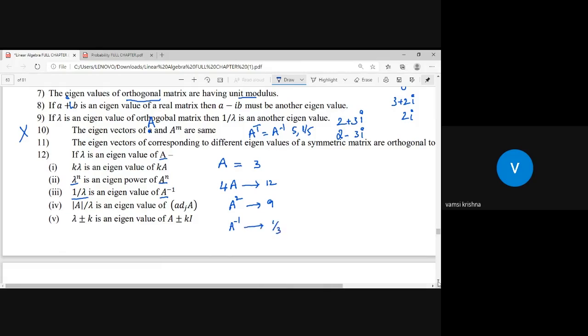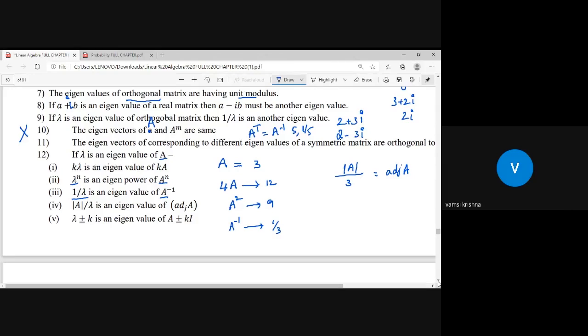Now det A by lambda is an eigenvalue of adjoint A. If 3 is the eigenvalue of some matrix, then the determinant of A may be some 24 or something, and 24 by lambda, that is 3, gives the eigenvalue of the adjoint A matrix.